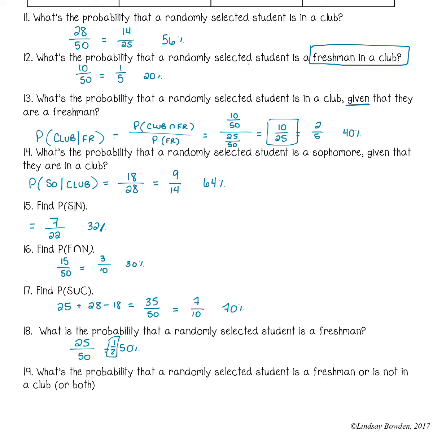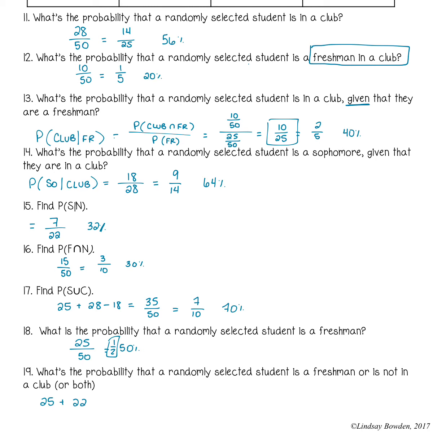And the last one, the probability that a randomly selected student is a freshman or is not in a club or is both. So not a freshman would be the 25 sophomores. Not in a club would be those 22 students who said they were not.